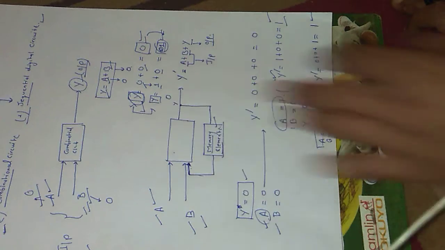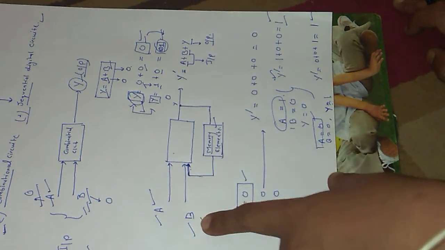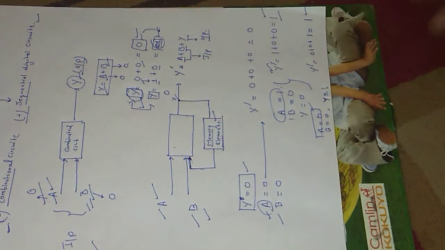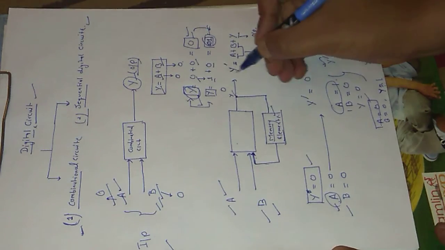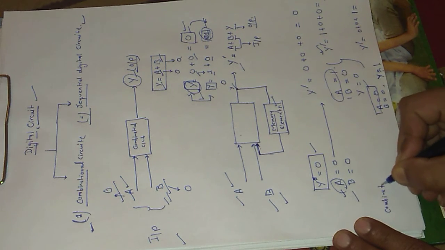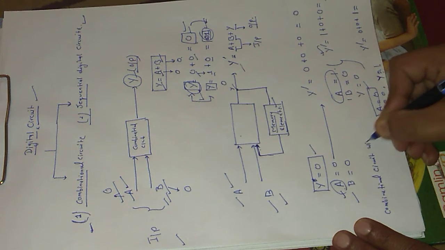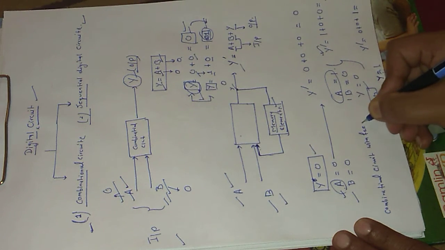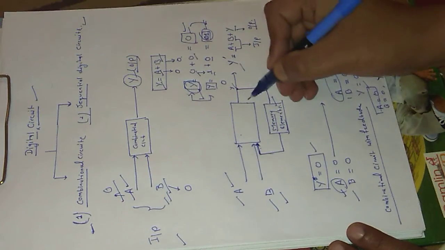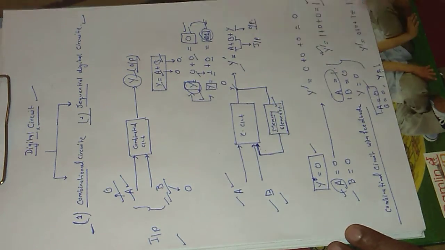So like this the output depends on the current values of the input as well as the last value of the output. This type of circuit is also known as combinational circuit with feedback.